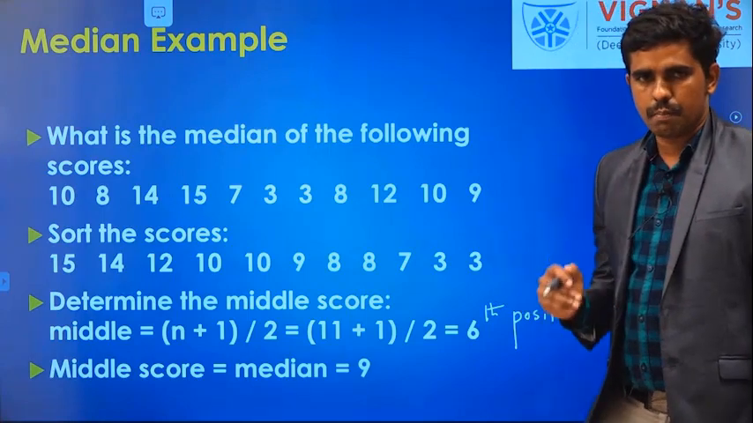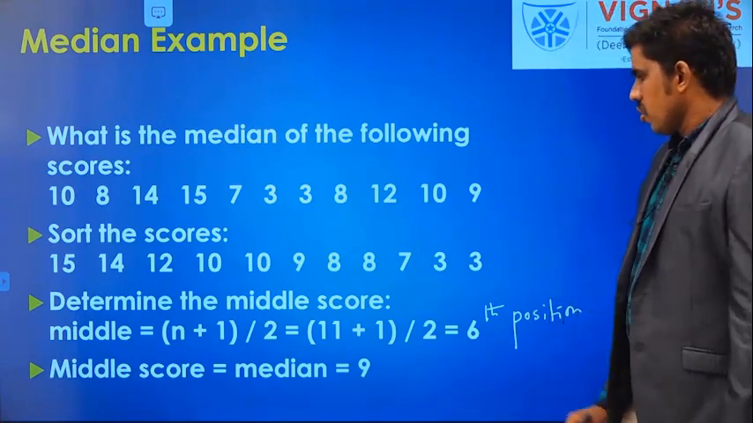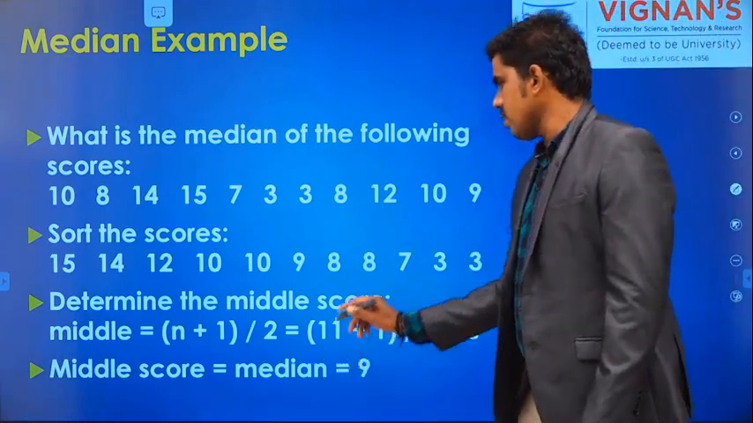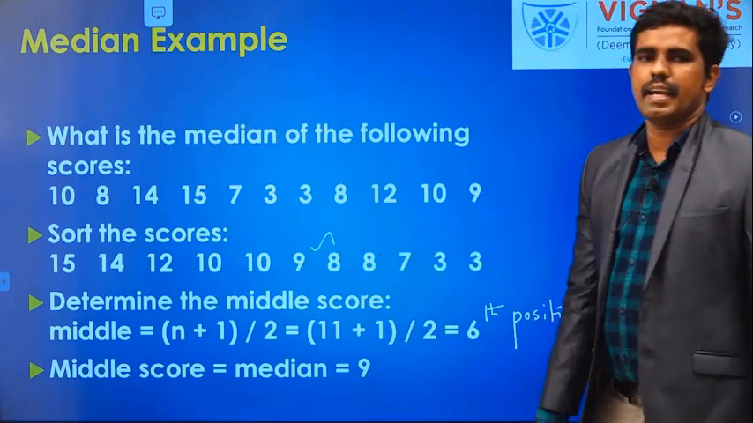The answer is not 6, it is the 6th position value. First we are finding the position. So the 6th position value is the median. What is the 6th position value? That is 9 for you.